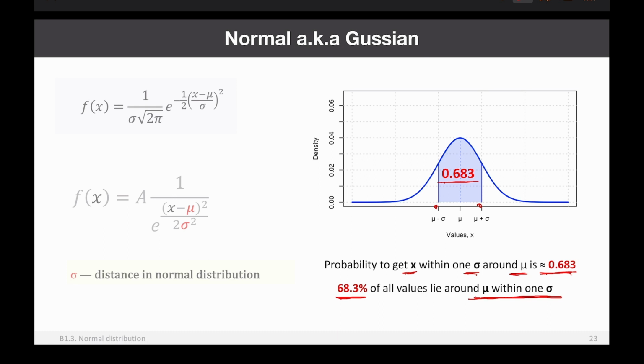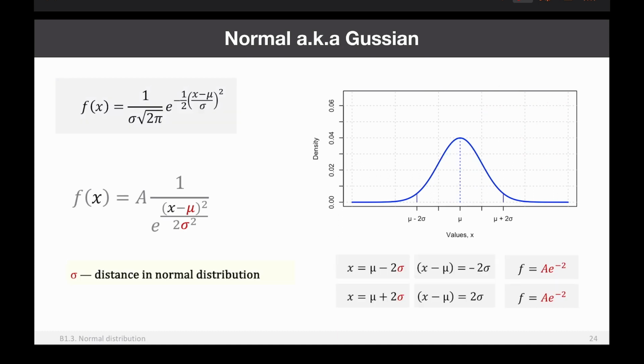If you think about, for example, a population with mu equal to 170 and sigma equal to 10, then mu plus minus sigma is 170 plus minus 10, or the interval from 160 to 180. You know that 68.3% of all people in your population have height between these two values, between 1 sigma around mu.